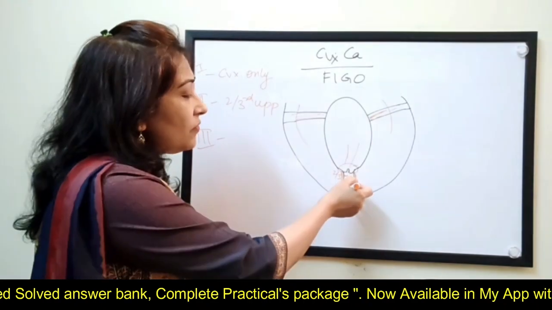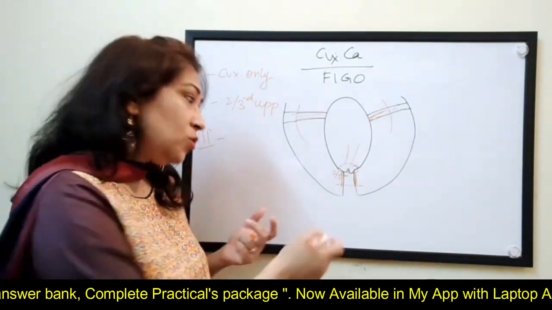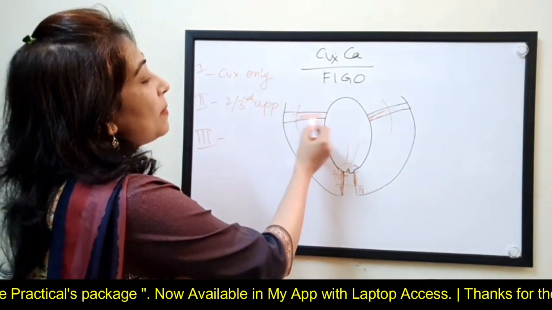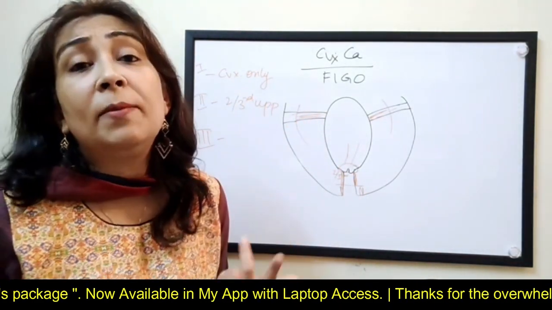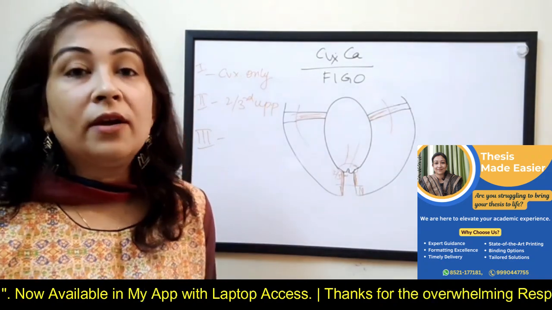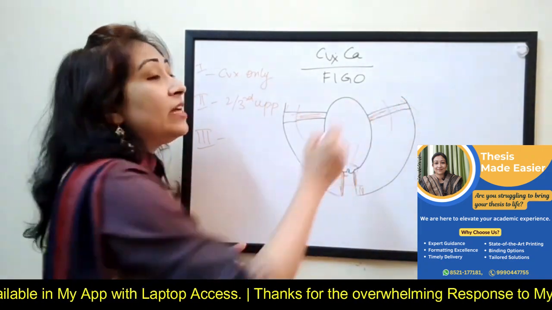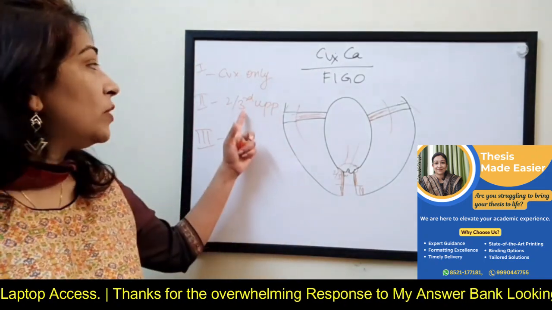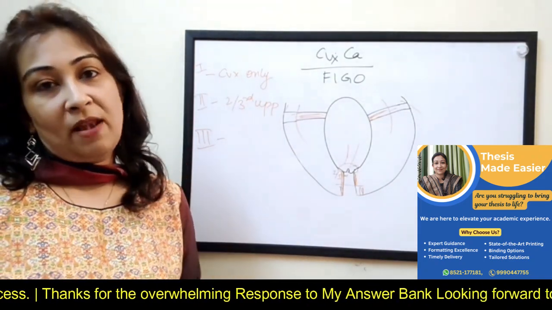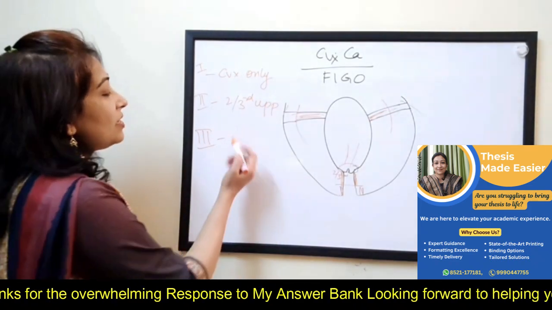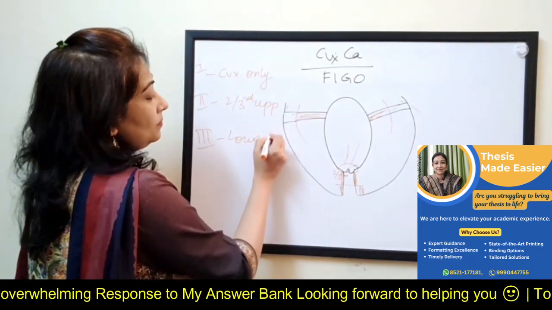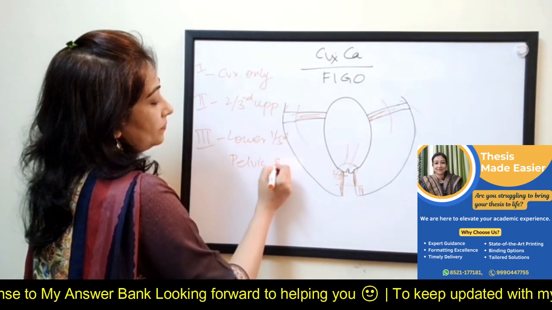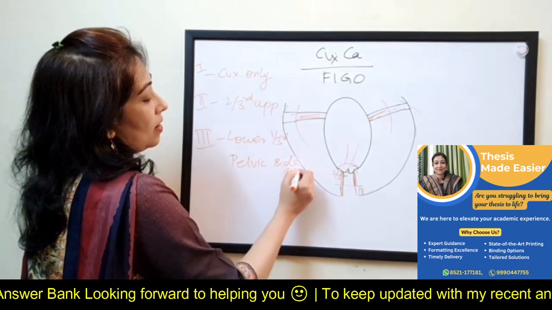After these 2/3 of the vagina, where is it going to go? To the lower 1/3 vagina. Also, since I said it has reached the parametrium and not the pelvic wall, stage 3 will be what? It will reach the pelvic wall. The idea of saying that it has not reached the pelvic wall in stage 2 is that stage 3 means it has reached the pelvic wall. So basically stage 3 is lower 1/3 vagina, pelvic side walls, okay.